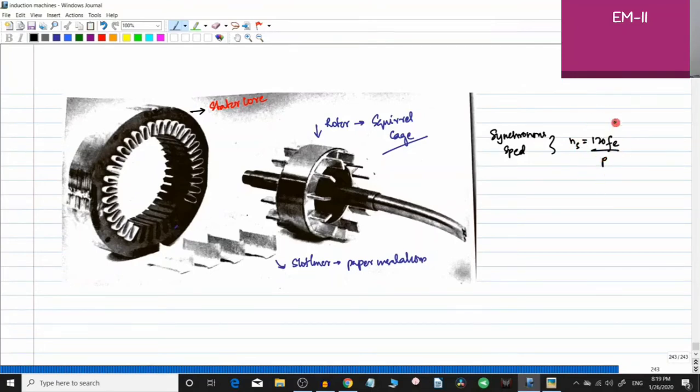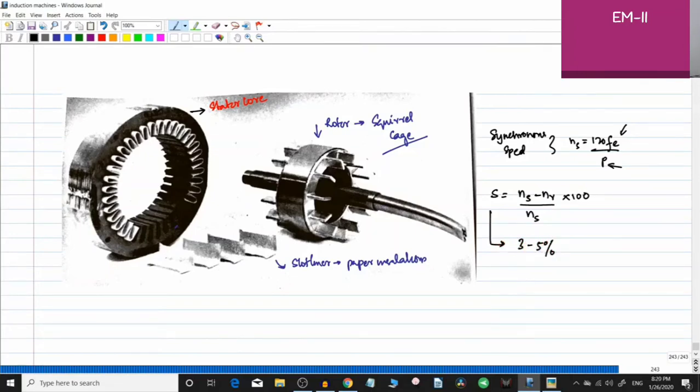So this equation is not dependent on the number of phases. Ns is only dependent on the electrical frequency as well as the number of poles. So this equation is not going to change. Because this equation does not change, the slip value is equal to (Ns minus Nr) divided by Ns, into 100. So the slip equation also does not change. Ns is synchronous speed, Nr or Nm is the rotor speed. Usually the slip value is around 3 to 5% for an induction motor.